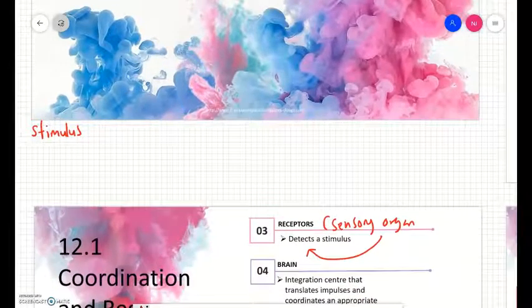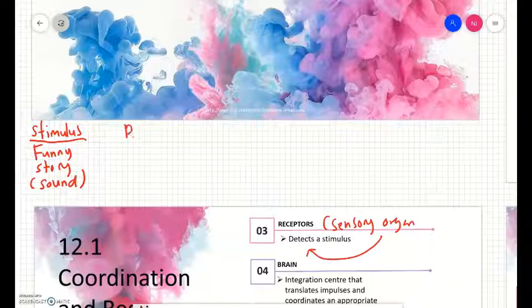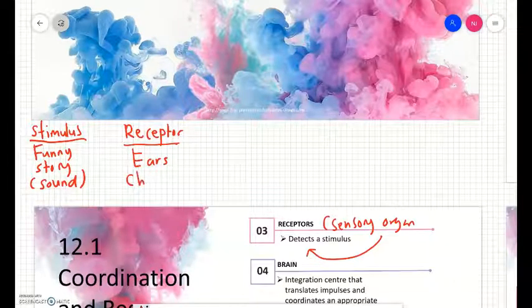The funny story is in the form of sound. Our friend tells us a funny story. So this is the stimulus, and then we hear the sound, we hear the funny story. So our receptor here is our ears, because we heard the sound.